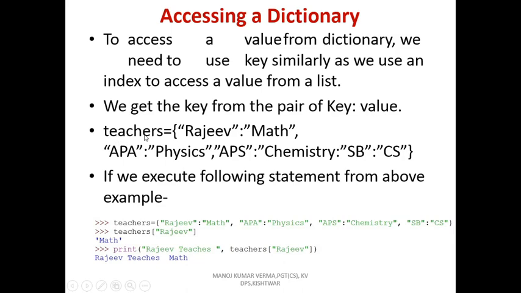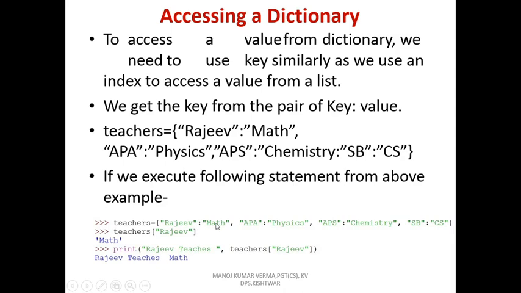For example, teachers equal to Rajiv is the key and math is the value, comma, APA, another teacher's name, physics, comma, APS, chemistry, comma, SBCS. If we execute the following statement from the above example, teachers Rajiv, the value will come: maths.